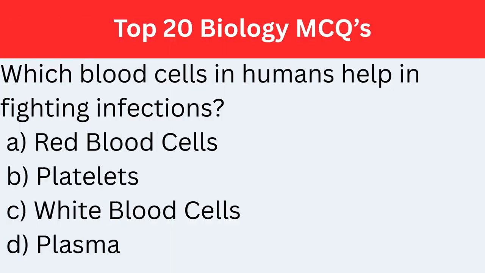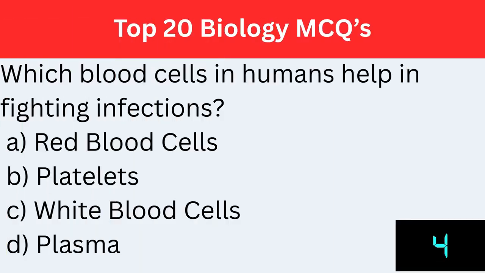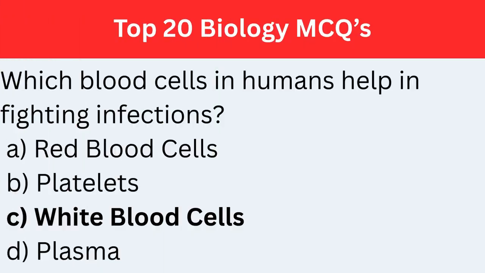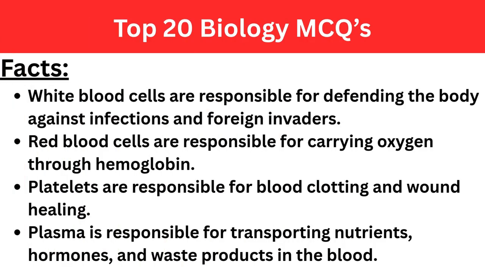Which blood cells in humans help in fighting infections? The correct answer is option C, white blood cells. Facts. White blood cells are responsible for defending the body against infections and foreign invaders. Red blood cells are responsible for carrying oxygen through hemoglobin. Platelets are responsible for blood clotting and wound healing. Plasma is responsible for transporting nutrients, hormones, and waste products in the blood.